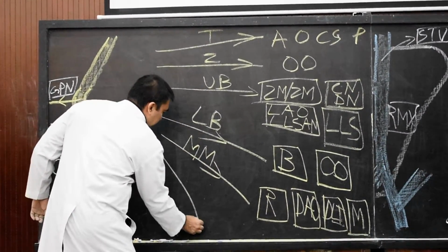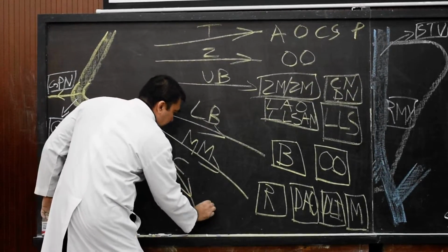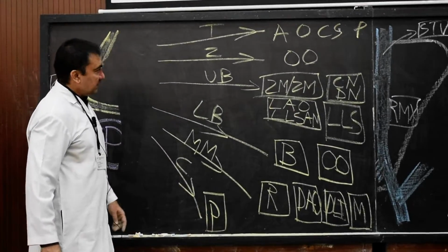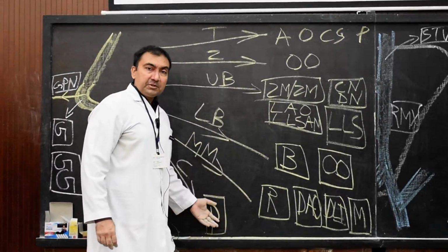And we come across to the last branch. This is cervical. It will supply the muscle which will be known as platysma. So therefore, this individual branches distribution you have to remember.